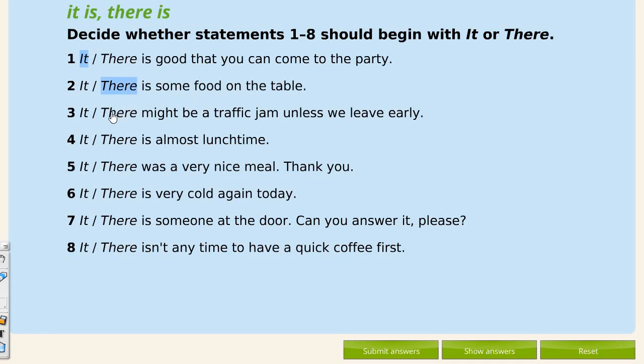The food exists, okay? There might be, it is possible that this exists if we don't leave early. For time, it is lunchtime, it's midnight. Okay, it was, it refers to something said before, there's a context. So what we ate, that was a very nice meal. For whether it is, there is, someone exists, and there isn't any time, there's no time.